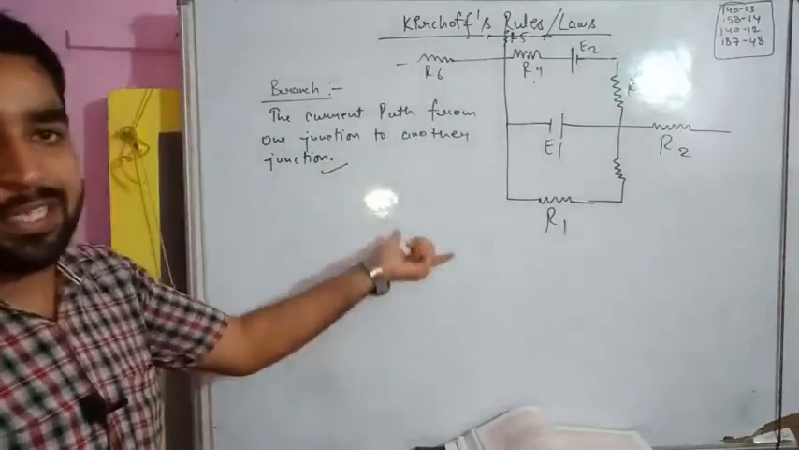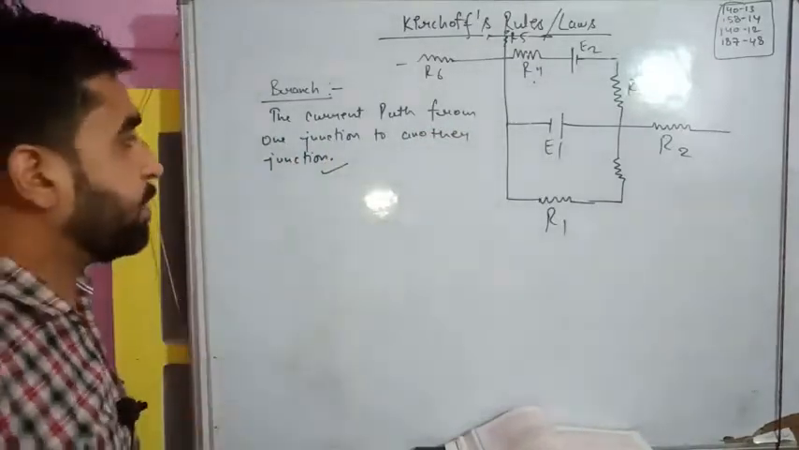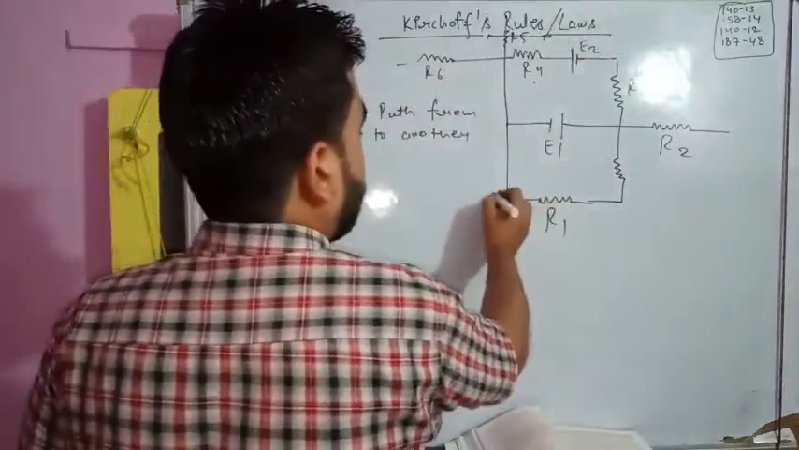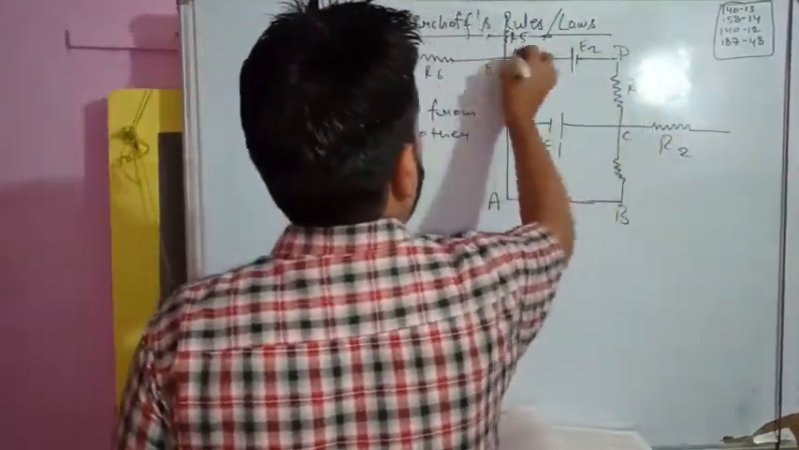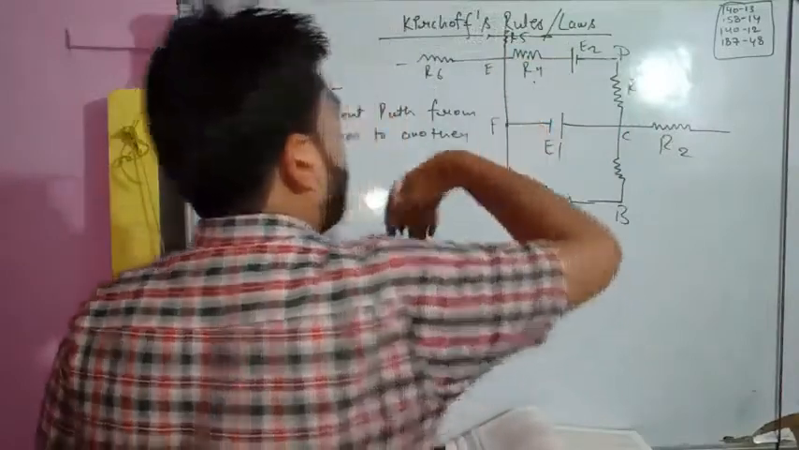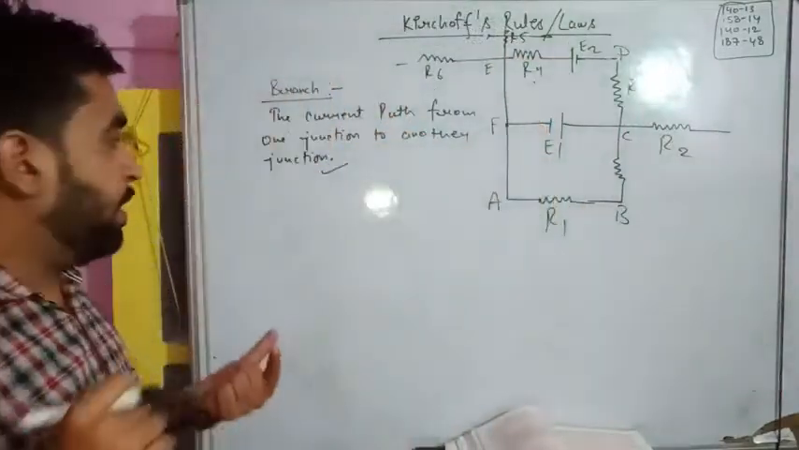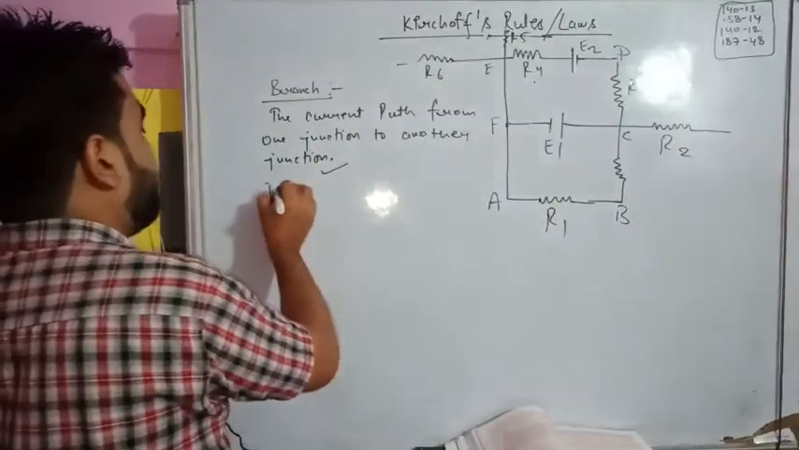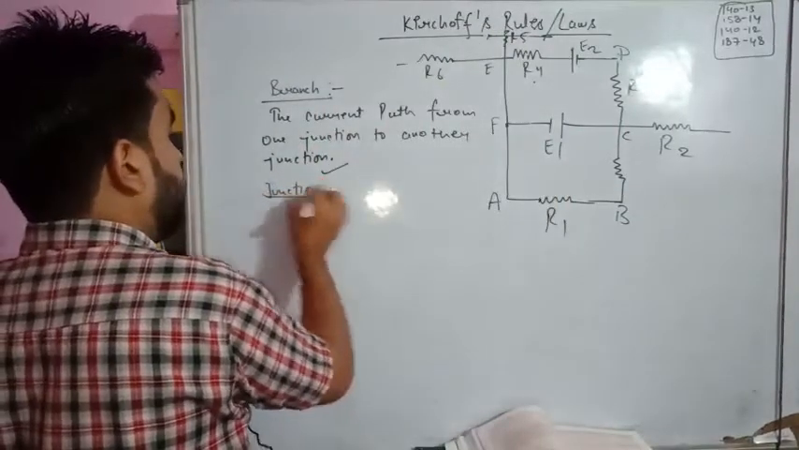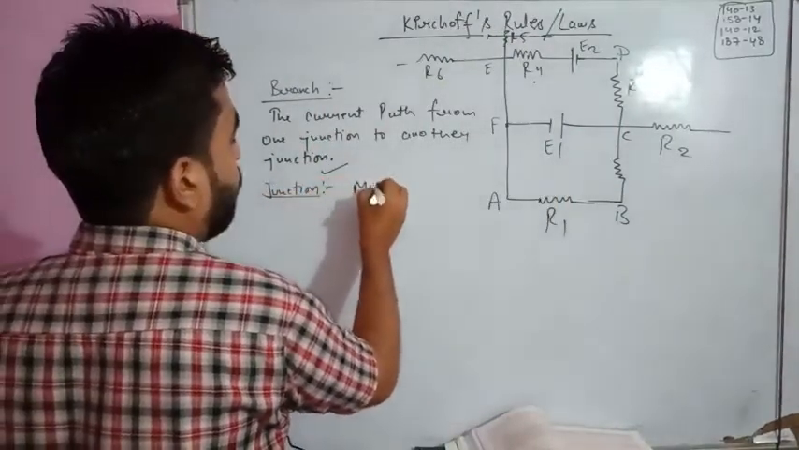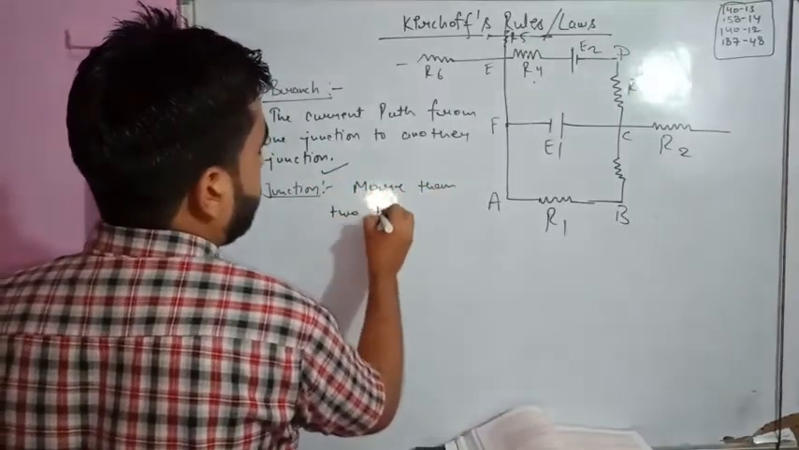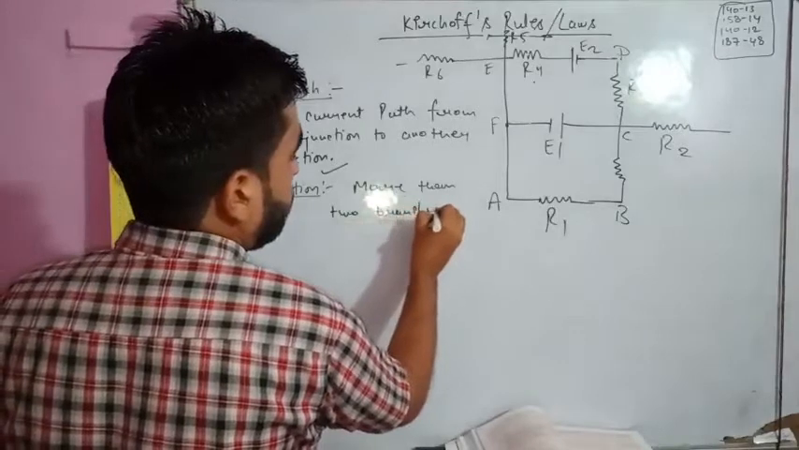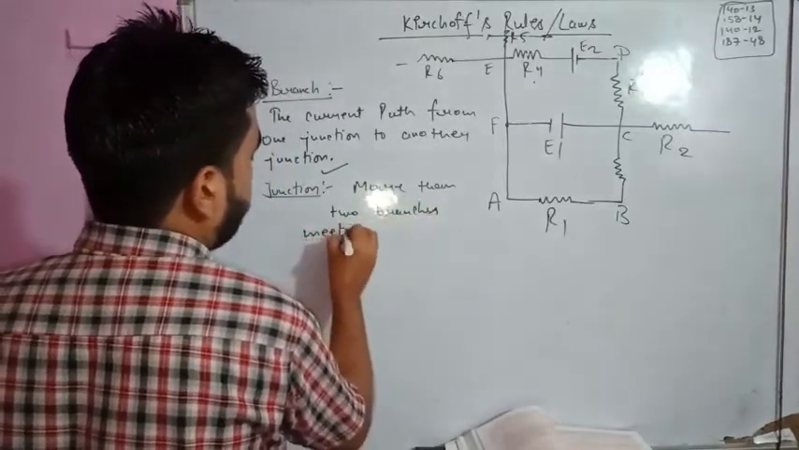Now what is this junction? For understanding this, let us name these points. Suppose this is A, B, C, and this is D, E, F, so that there is no confusion. What is a junction? A junction is a meeting point of more than two branches.